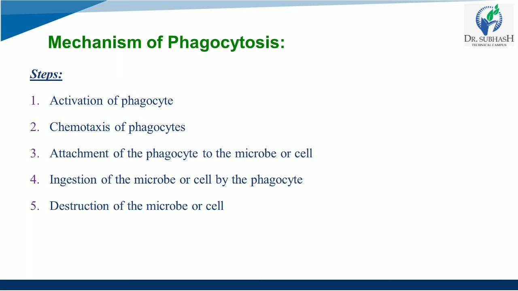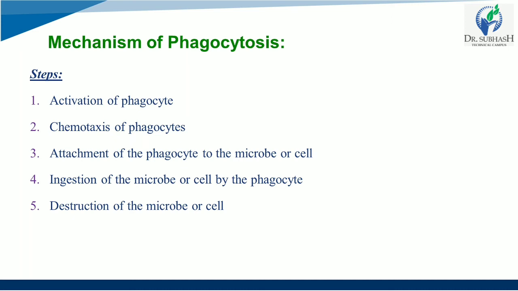After attaching, it will move further, and with the help of some polymerization and release of digestive enzymes, enzymes and peptides, in the fourth step, ingestion of the microbe will occur with the help of those enzymes. And the fifth one is nothing but the destruction.